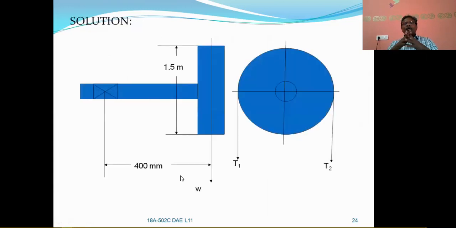Let us see. This is the problem that has been given. From the center of the bearing to the center of the pulley is 400 mm. That is the length of the shaft, and the diameter of the pulley is 1.5 meters. The belts are vertically downwards. So T1 will be the tension on the tight side, and T2 the tension on the slack side.